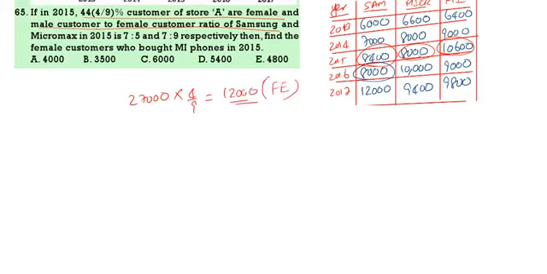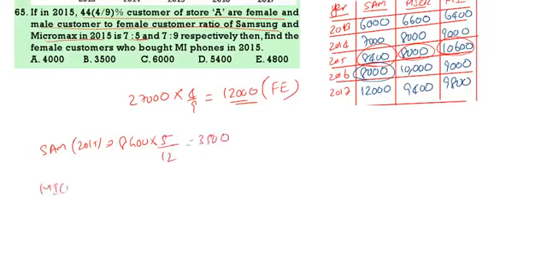Now, male to female of Samsung and Micromax. Samsung 2015: males and females are 7:5. 2015 Samsung 8,400. In this females 5/12, that is 3,500.